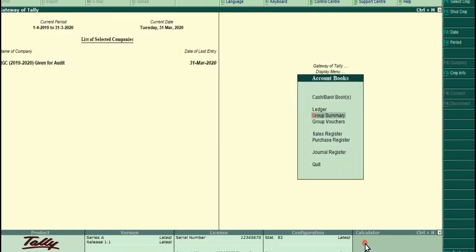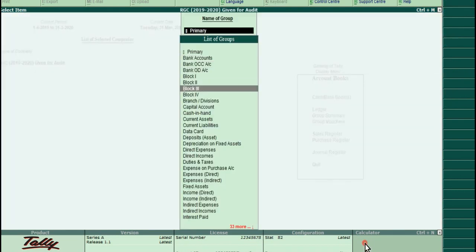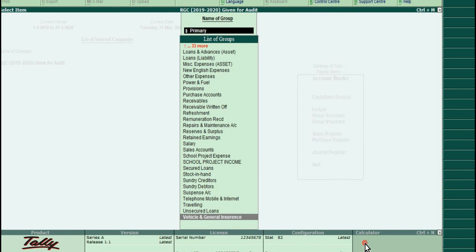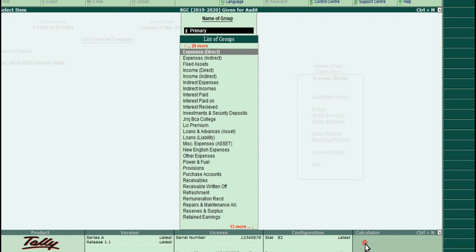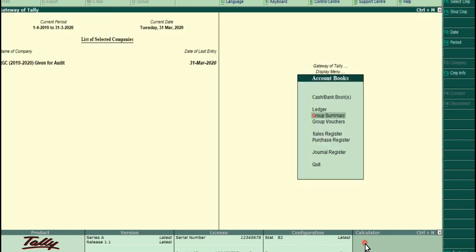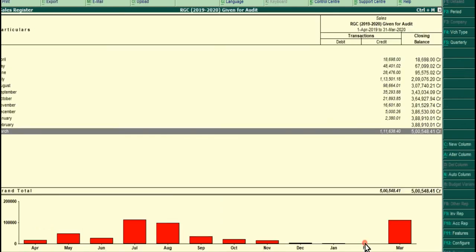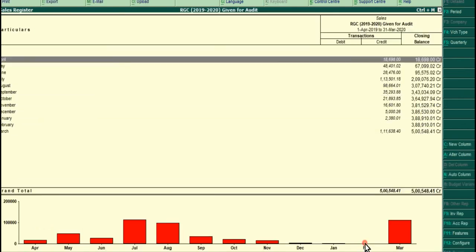Then the group summary. It will display all the groups used in the present company. Then the sales register. It will show the sales register.